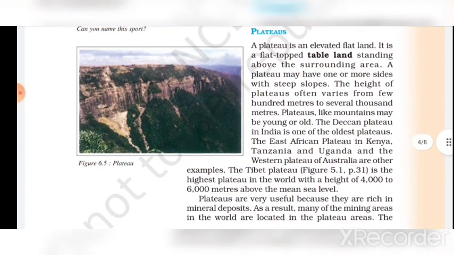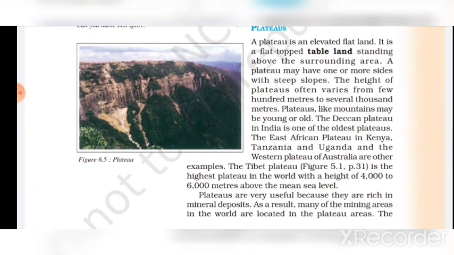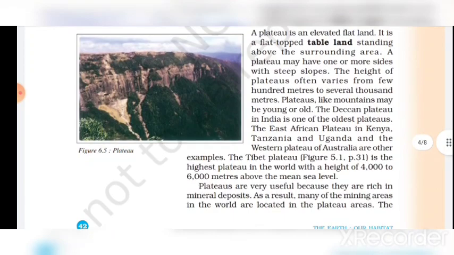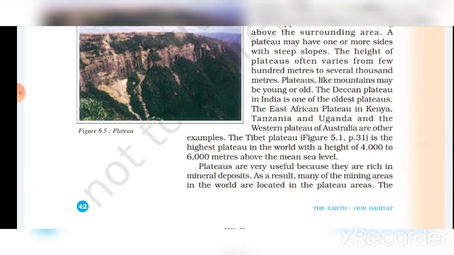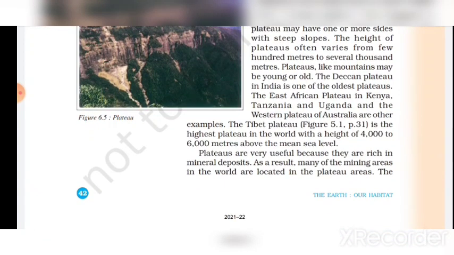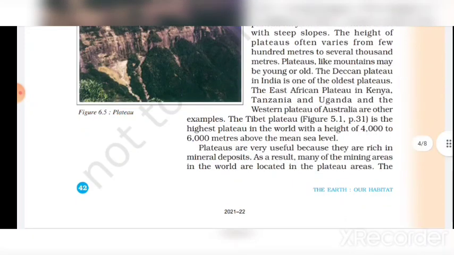Plateaus. A plateau is an elevated flat land. It is a flat-topped tableland standing above the surrounding area. A plateau may have one or more sides with steep slope. The height of plateaus often varies from a few hundred meters to several thousand meters.